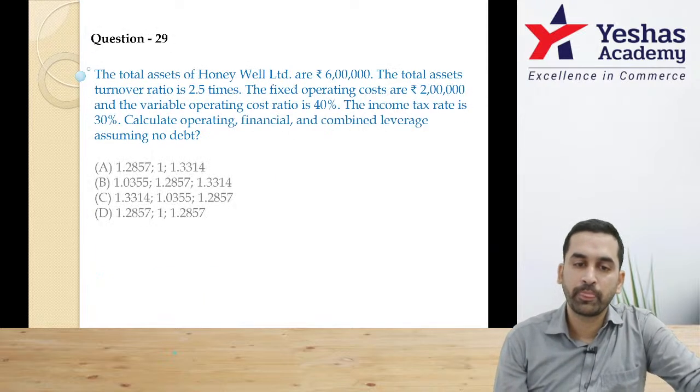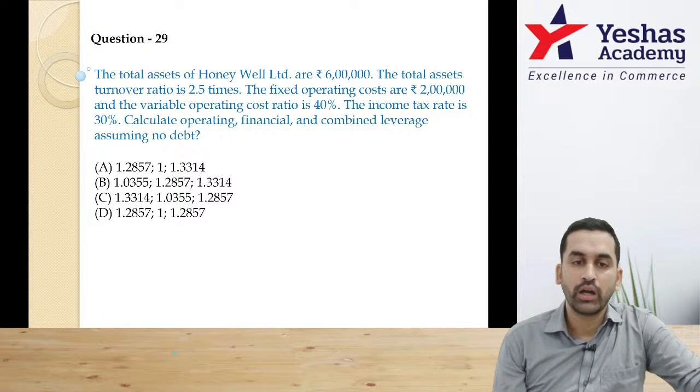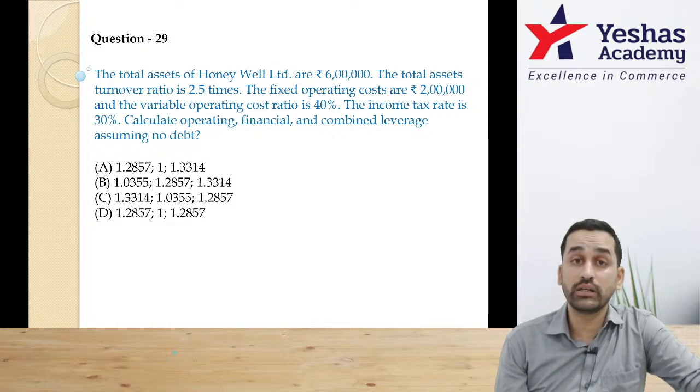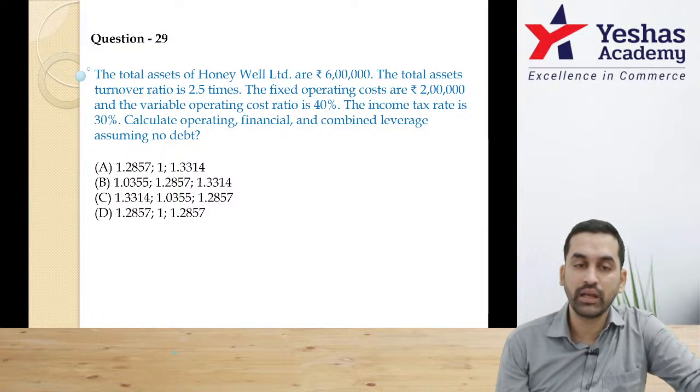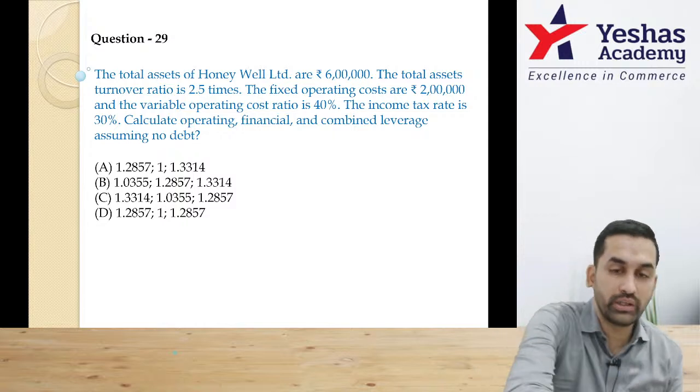29th. Yes. Total assets of Honeywell Limited 6 lakh rupee. Total asset turnover is 2.5 times. That means if you do 6 lakh into 2.5, you will get total sales. Fixed operating cost is 2 lakh. Variable cost 40%. Tax rate is 30%. Calculate operating, financial and combined leverage assuming no debt.